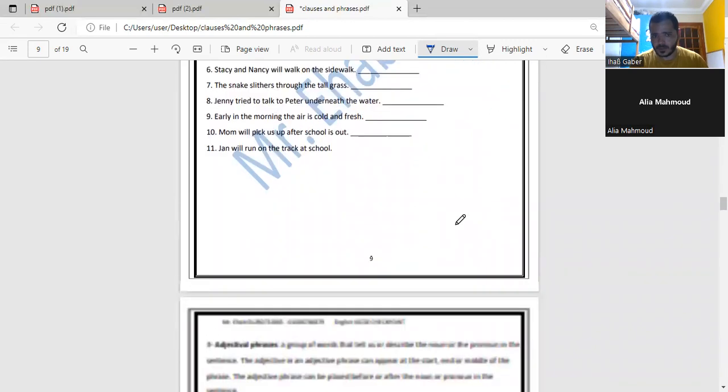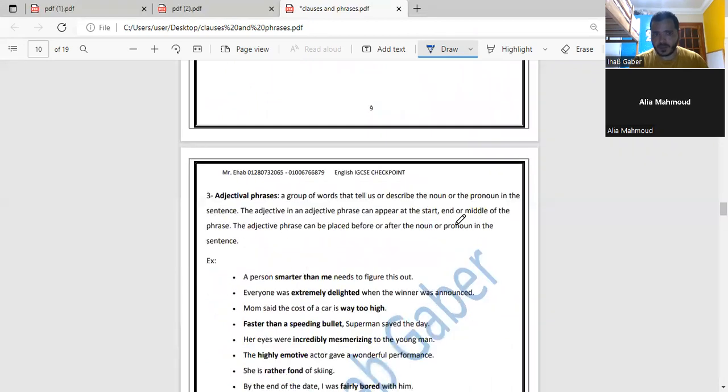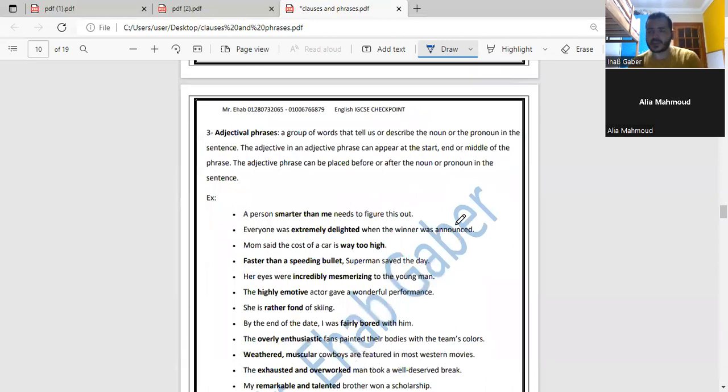No. Let's have another kind of phrase, which is the adjectival phrase, the third phrase. Let's all agree that a phrase is not a complete clause. It doesn't have subject and verb together. Put that into mind. So the adjectival phrase is a describing phrase.